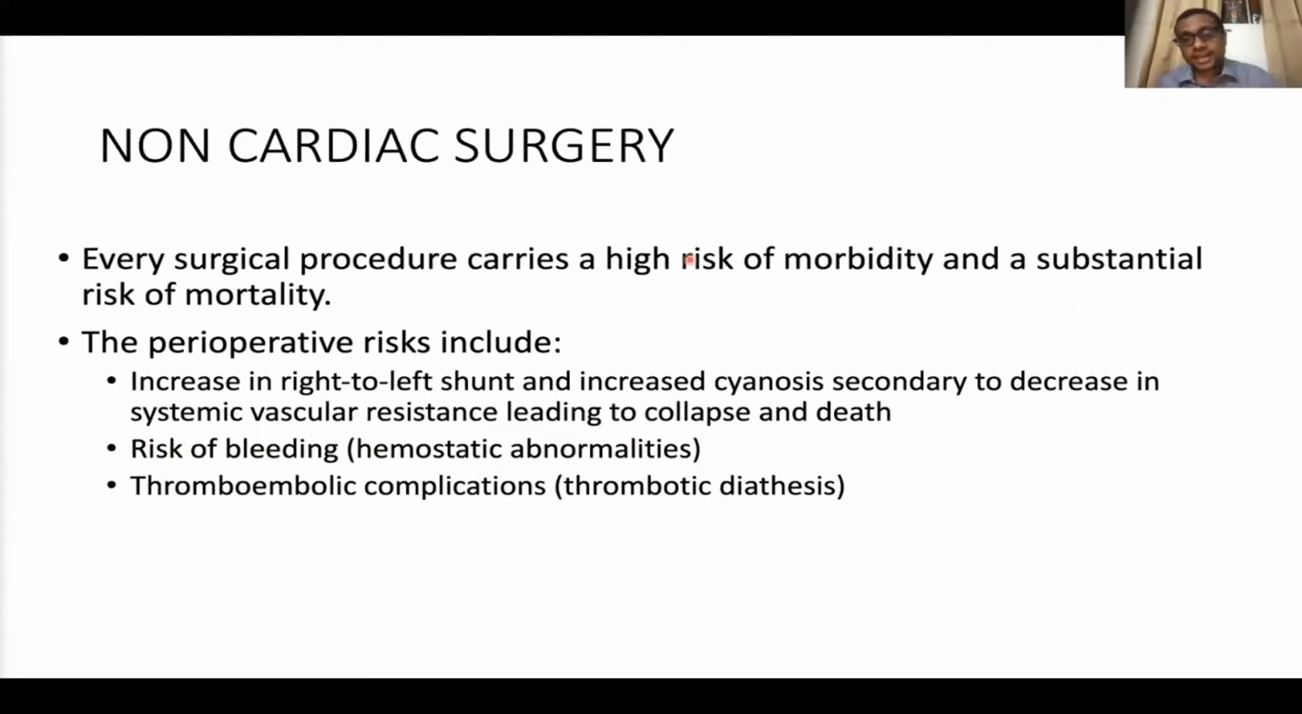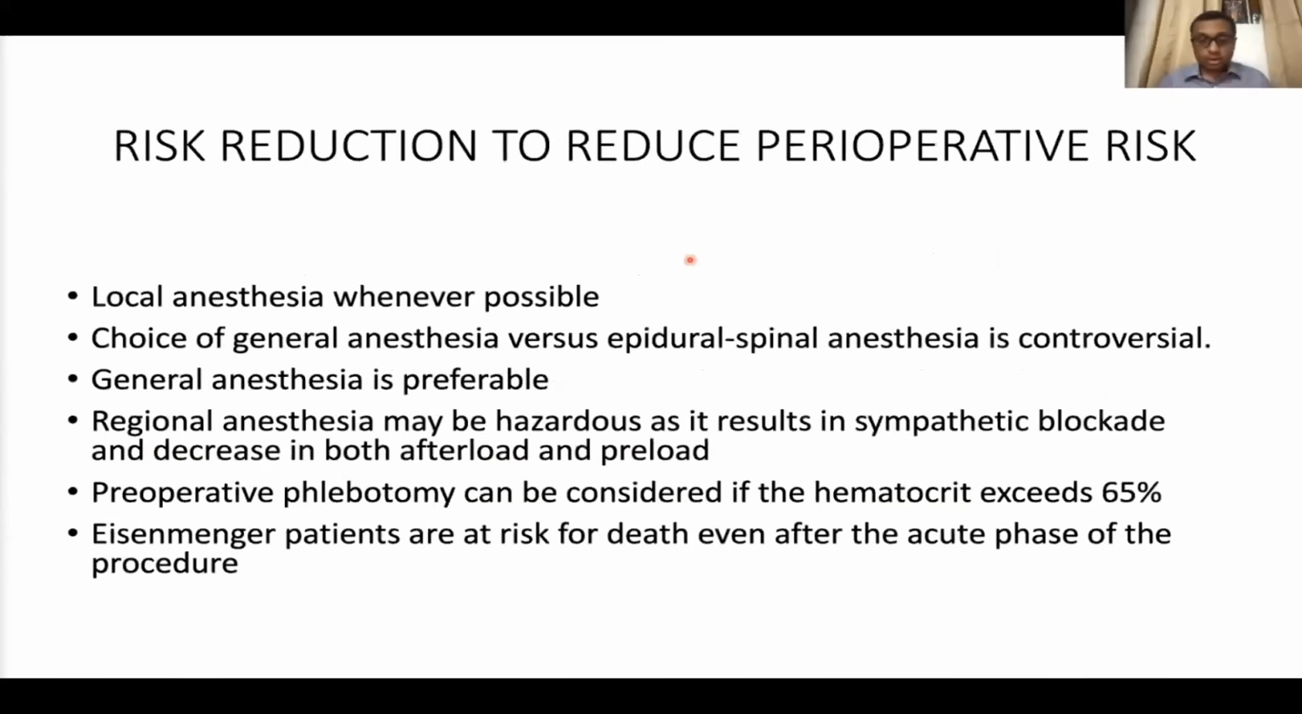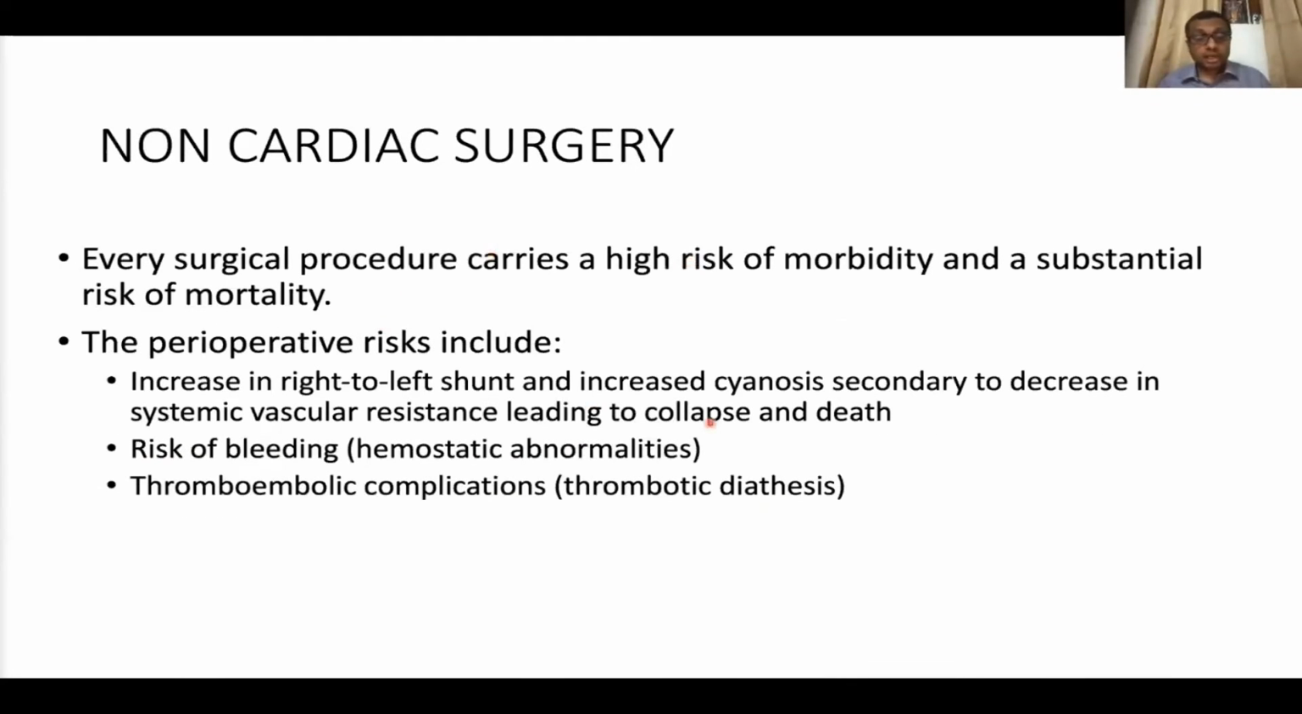Every surgical procedure has a high risk of morbidity and substantial risk of mortality. The entire operative team, the operating surgeon, the general surgeon, the intensivist, the anesthetist, the cardiologist, everybody should have a clear understanding of what is to be done for this patient, especially when they are going for visceral or major laparotomy kind of surgeries. An increase in right-to-left shunt is important in this group, so increased cyanosis. They are very sensitive to fluctuations in systemic vascular resistance. There is a risk of bleeding, and there is a risk of thrombosis.